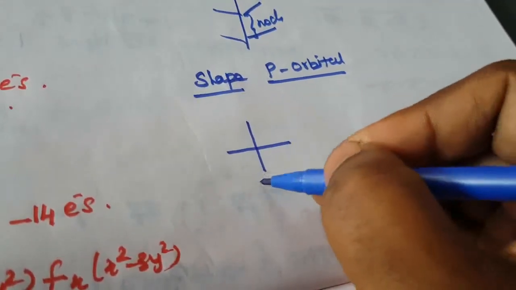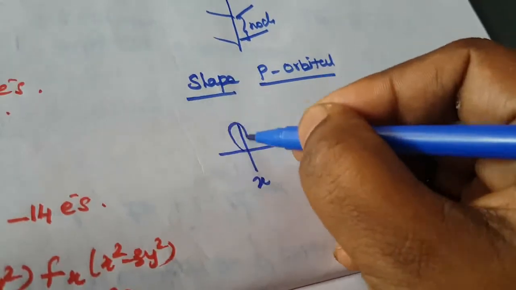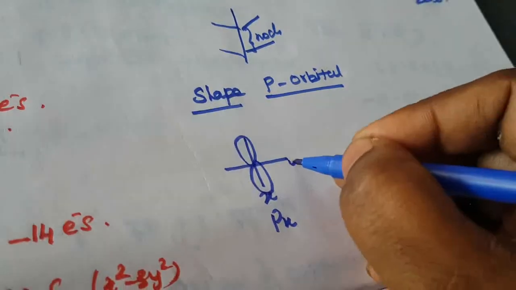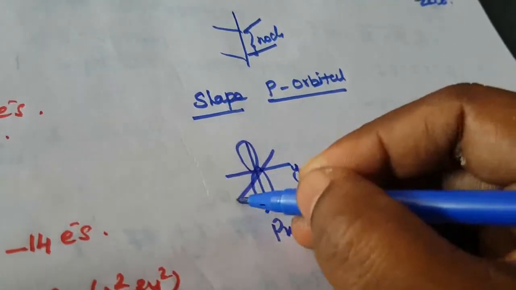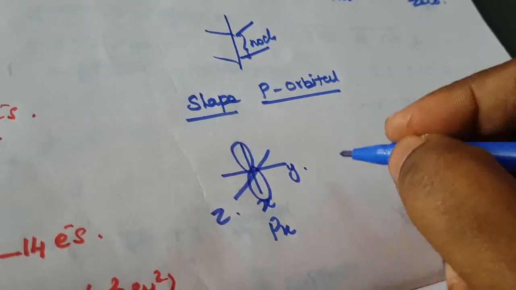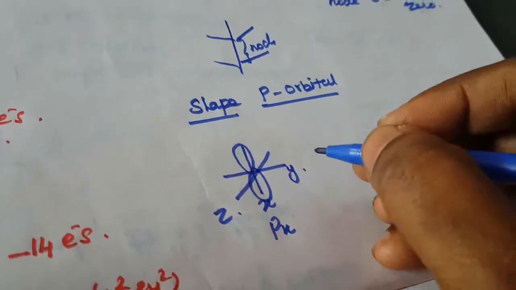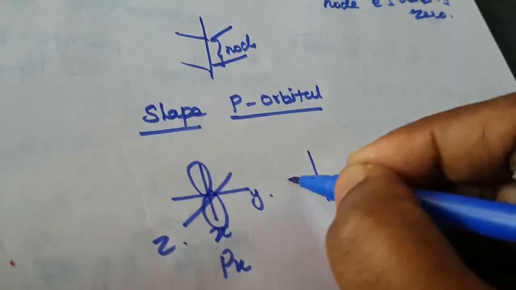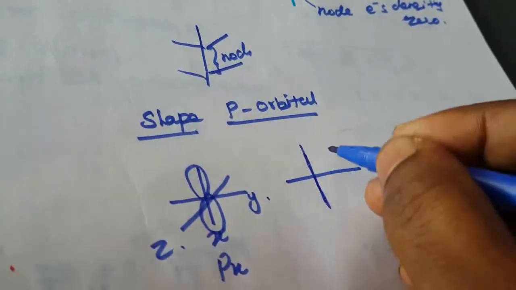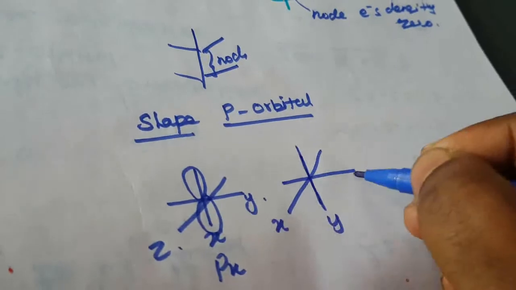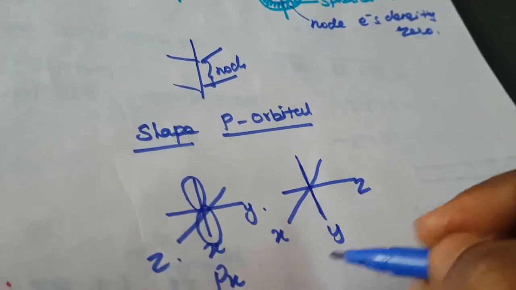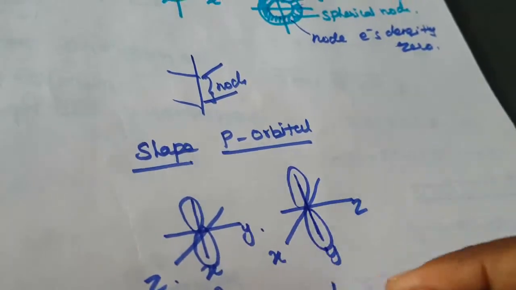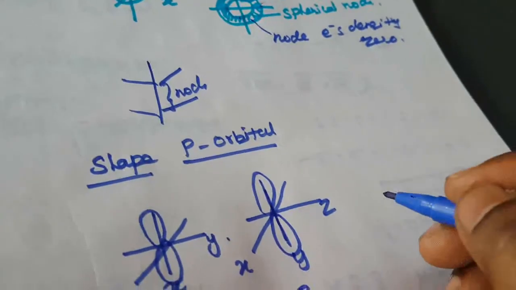This is the x axis, so px. Okay, x axis, y axis, and this is the z axis. So here this is the x axis, and next one is the y axis. x, y and z. That is px I am writing here. Then py. So how to write py? This is the py. This is the structure of the shape of the p orbital.